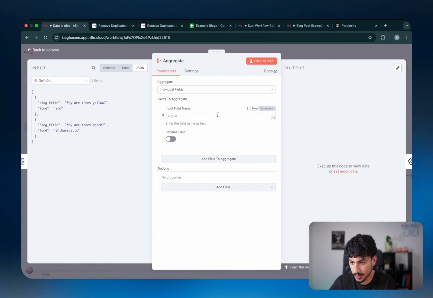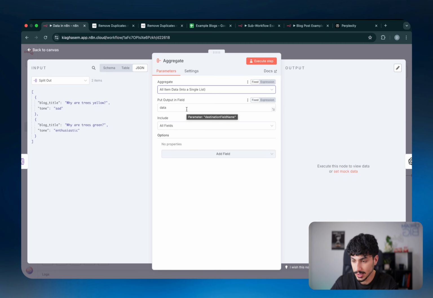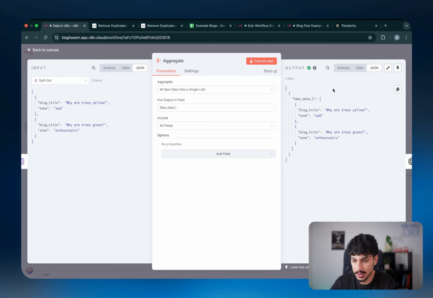If I open up aggregate, you can see that aggregate says, okay, what's the input field name? Let's just say, in this case, we don't want to go with one individual field. We want to go with all data into one single list. So that's just going to grab all the data and put it into one array. And then it's saying, what's the name of the output? Let's just call it the fake_data_1 array, which is what we had before. And if I run this, you can see, boom, we went from this, which is exactly what we have now, to this, back to what we had before.